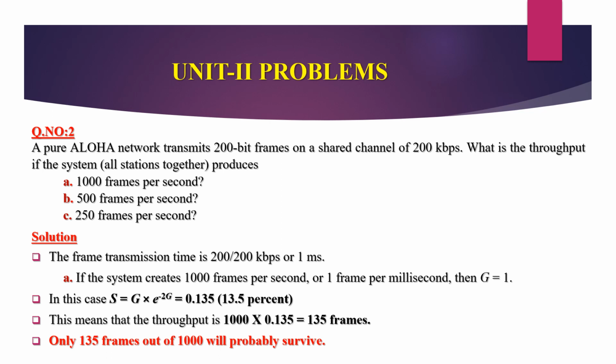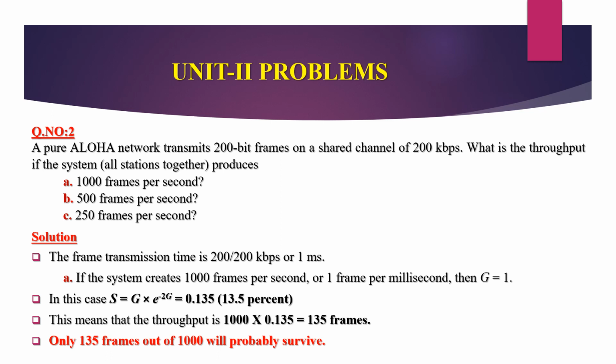A: what is the throughput when the system produces 1000 frames per second? If the system creates 1000 frames per second, or 1 frame per millisecond, then G is equal to 1.